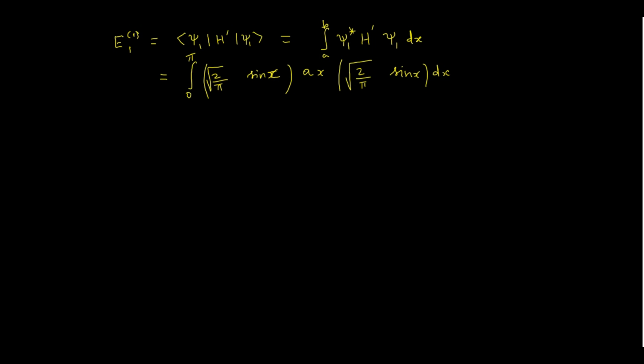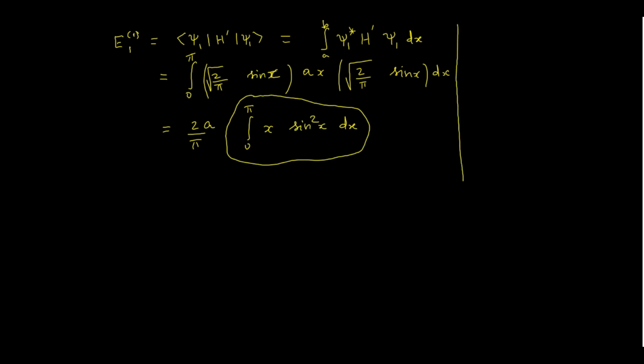Okay. So root of 2 by pi into root of 2 by pi is simply 2 by pi, and a is a constant. Let us take outside. So we have to evaluate this integral, that is x times sine square x dx. So we have to evaluate only this integral. So let us evaluate this. So what is sine square x? 1 minus cos 2x by 2.